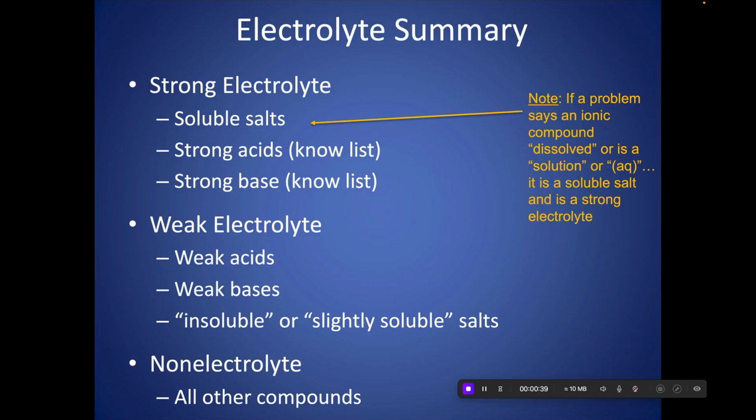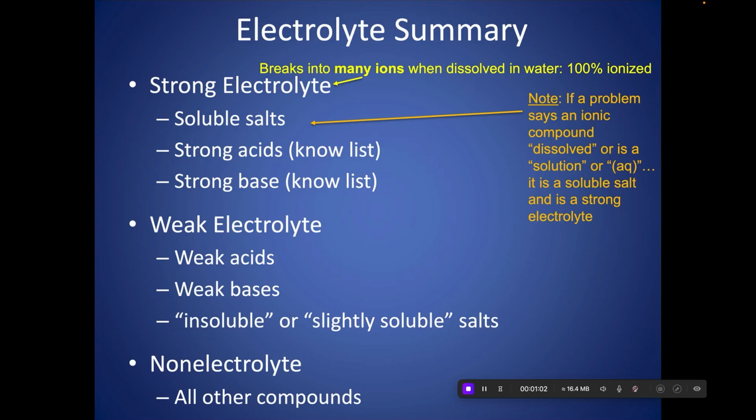Now, some substances might ionize and break up into ions completely, and we call those strong electrolytes. So these are going to break up into a lot of ions and conduct very well. For a substance like NaCl, you're not going to find it as Na with Cl anymore. I'm going to have separated Na plus and Cl minus ions that can flow through solution and carry charge, and therefore